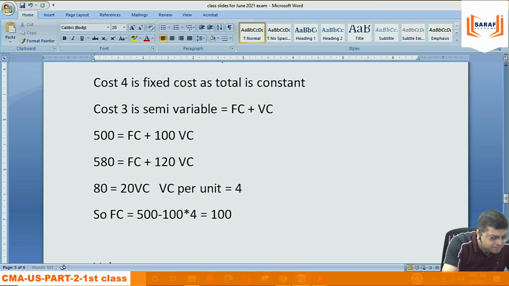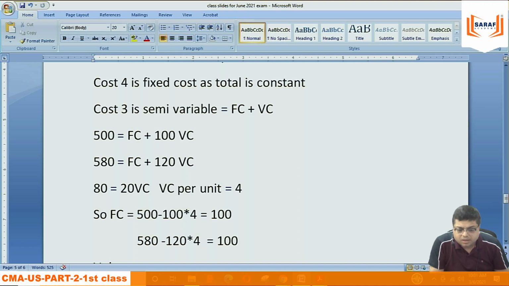Or I can say 580 minus 120 into 4 equals 100. When 100 units are produced, the variable cost is 100 into 4, 400. 500 minus 400, 100 is fixed cost. When 120 units are produced, 120 into 4, 480 is the variable cost. 580 minus 480, 100 is the fixed cost.